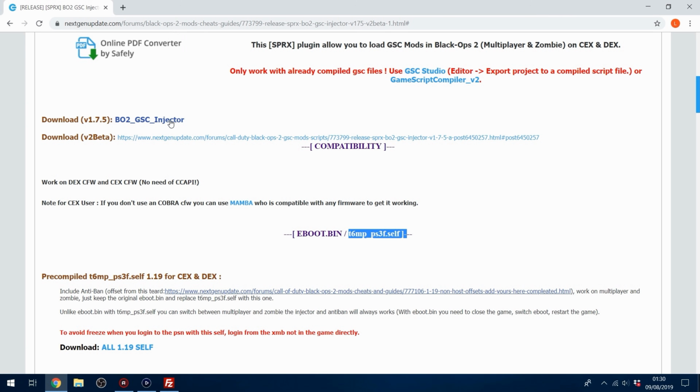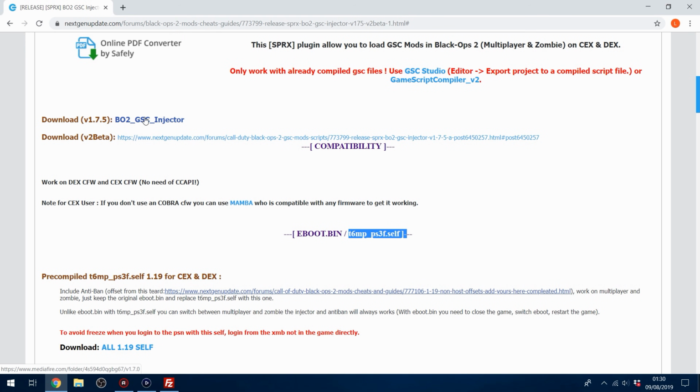There are also mod menus for Ghosts and Advanced Warfare that work in a similar way, where you have to remotely connect a tool from your computer to the console and then inject the menu that way. So we will be covering that in a future episode, but for now we're just sticking with non-RPC methods of modding your games, and we'll get around to that in a future episode.